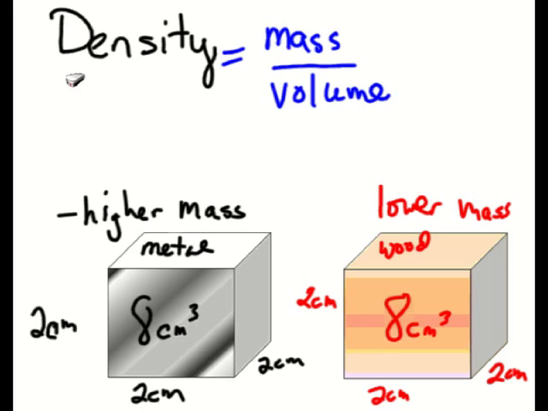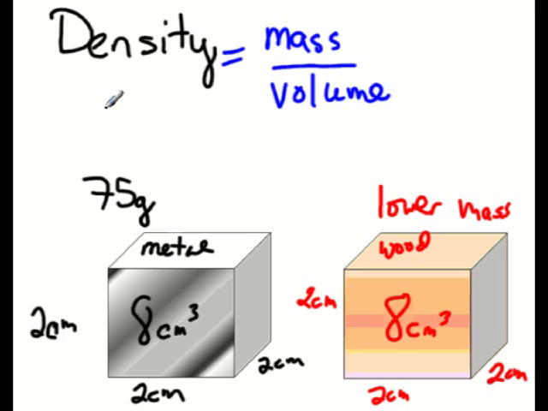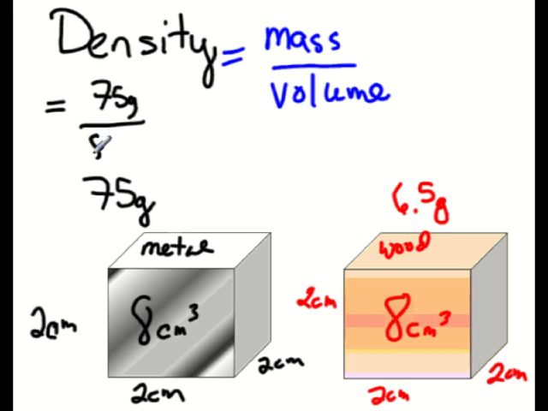If we substitute values in for the masses, let's say the mass of the metal was 75 grams, and let's say the wood was equal to 6.5 grams. We can calculate their densities. The density of the metal we figured by taking the mass, 75 grams, divided by the total volume, 8 centimeters cubed. Plug that into the calculator, and we can find out the value is 9.4 grams per centimeter cubed.